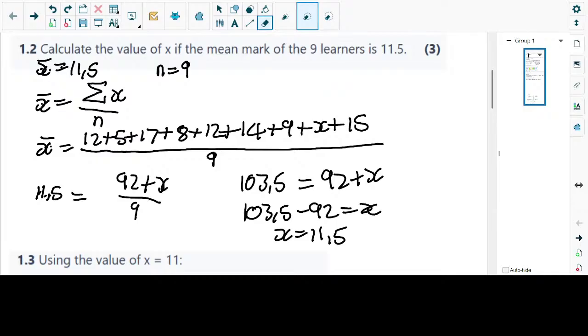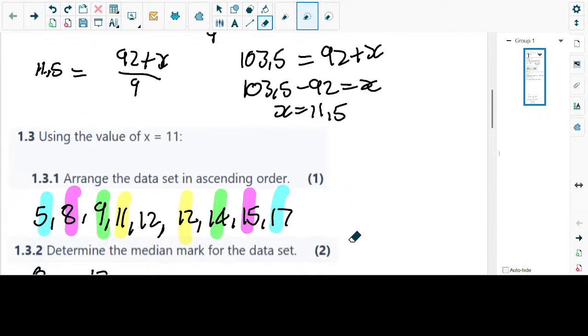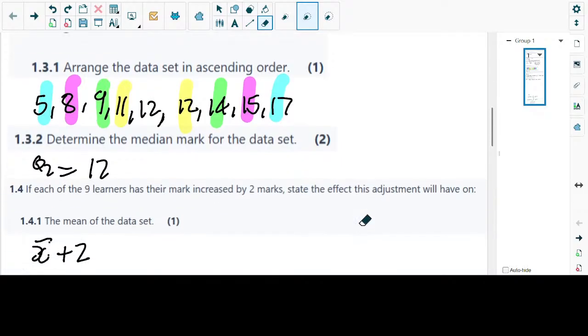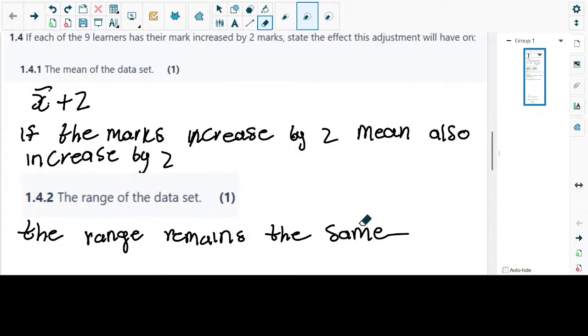Okay, we want to move to the group data. Now, we're simply going to test the group data, but we'll do it on Monday. So these are the things that you need to know. You need to know how to calculate the median. You need to know how to calculate the mean, so that we can translate the skills to the group data. So I also encourage you to take that test there under the daily dose of mathematics tutor and submit it.